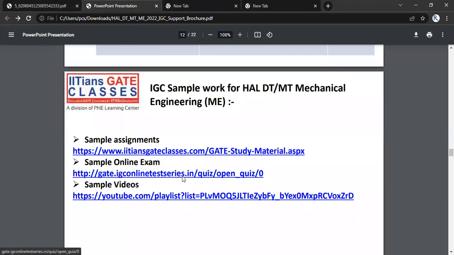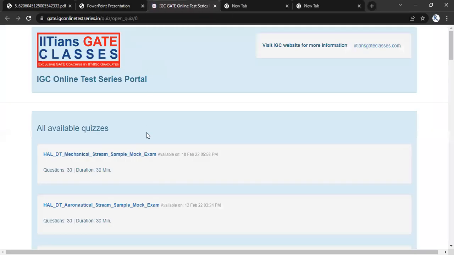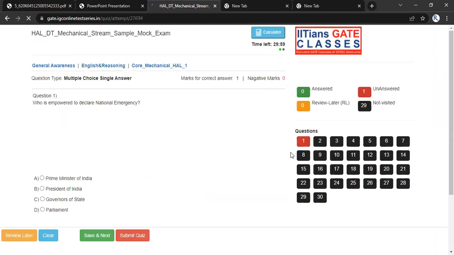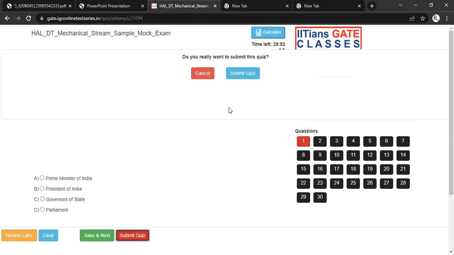Now, if I go through the sample online exam, you will see how the mock exam will be. If you go through the link and start the quiz, it will be there and you can go through it. So we have provided each and every support, simply free of cost. In fact, you just give 2 hours of time out of your 24 hours for this particular session. Definitely after 3 months, you will be having a job, right?